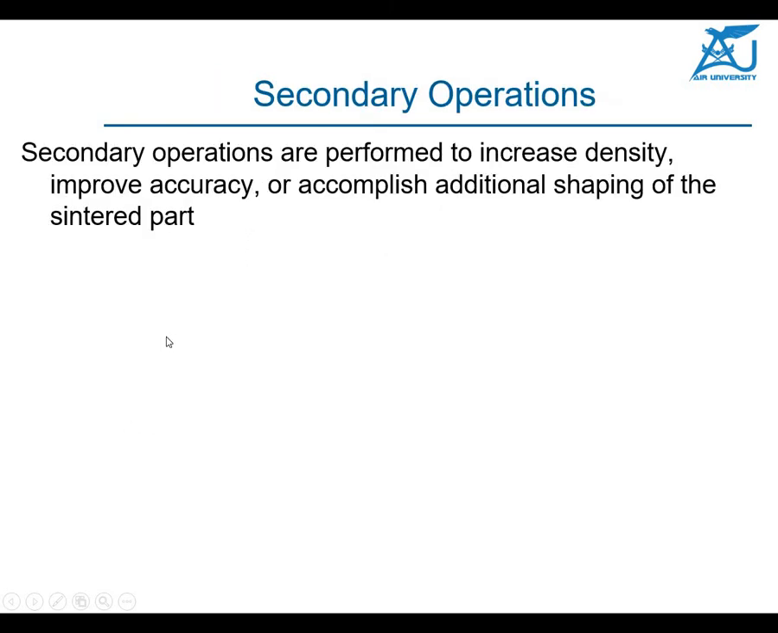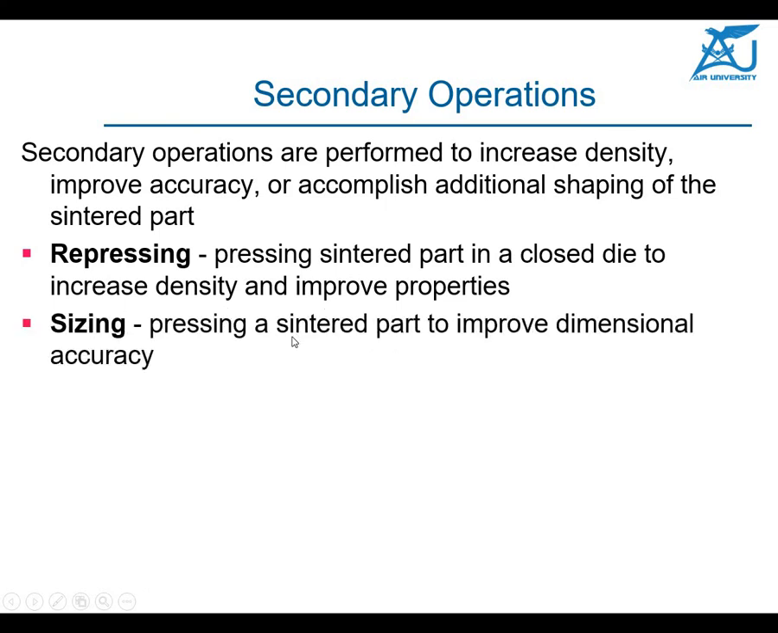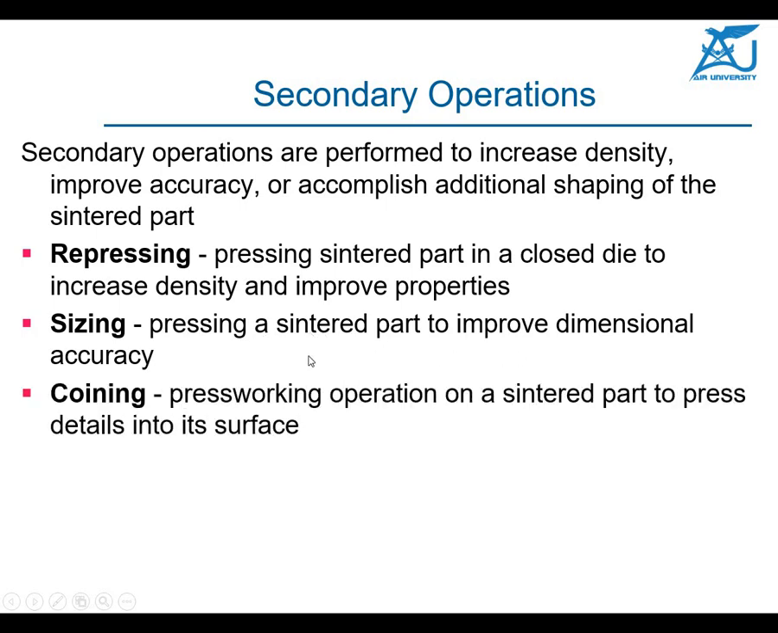Now, some secondary operations are also important, and those secondary operations are performed to increase the density, to improve the accuracy, and for some additional shaping of the sintered part. What are those? Repressing: pressing the sintered part in a die to increase the density and improve the properties. Okay, one more is sizing, pressing a sintered part to improve the dimensional accuracy.